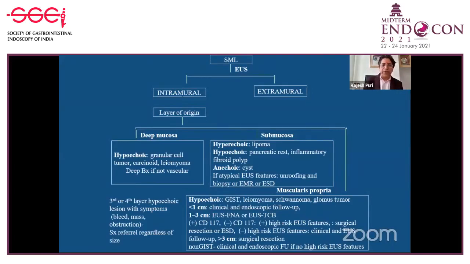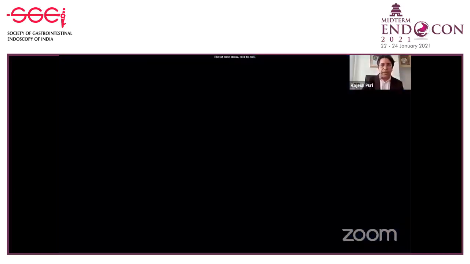But if the lesion is originating from the fourth layer and is less than 1 centimeter, you can follow up. If it is 1 to 3 centimeters, do EUS FNB rather than FNA, do immunohistochemical markers, and you can plan whether this patient requires surgical intervention or not. If the patient has an ulcerated lesion, you don't require EUS-guided biopsy. You can take the biopsy from the edge of the lesion. Thank you for your patient hearing.